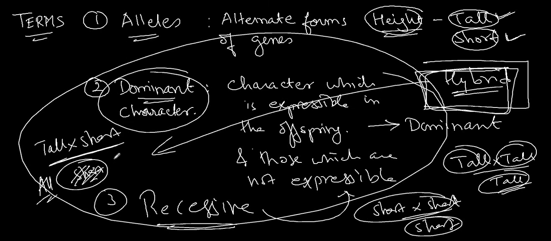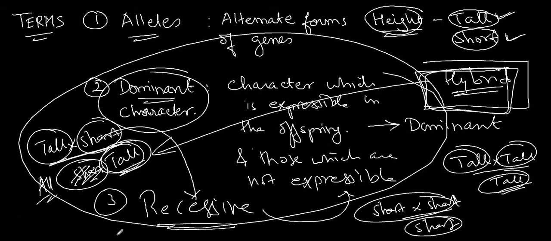But it is not happening like that. Here tall is the expressible character in the offsprings when tall crosses with short. So tall is considered to be dominant while the short is considered to be the recessive. So those characters which are expressible in the offsprings during the hybridization or during the cross between two different characters, and that condition and that phenomena and that characters are considered to be the dominant characters, and it is considered to be the dominancy. Let us move on to the next one.